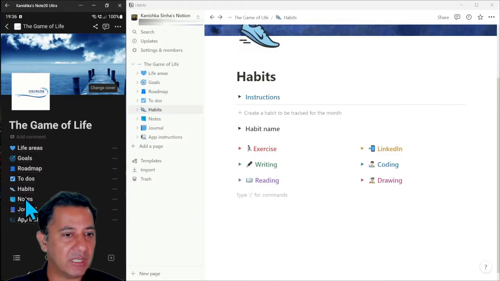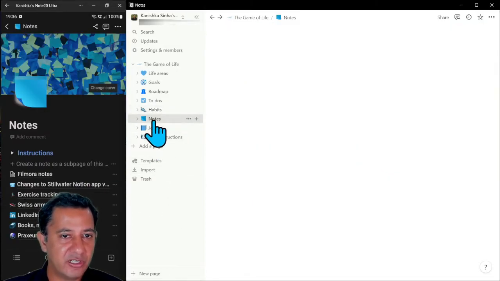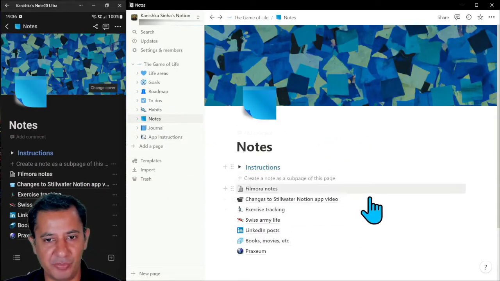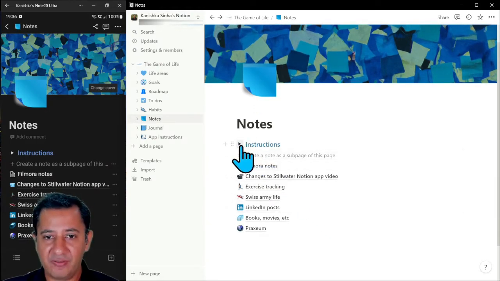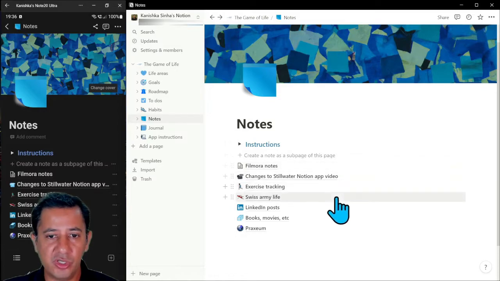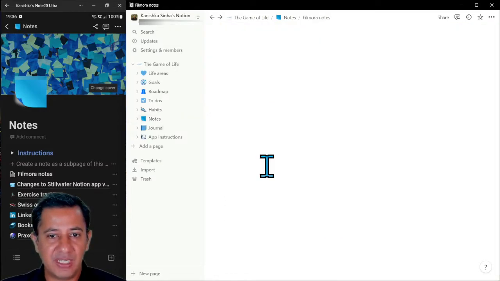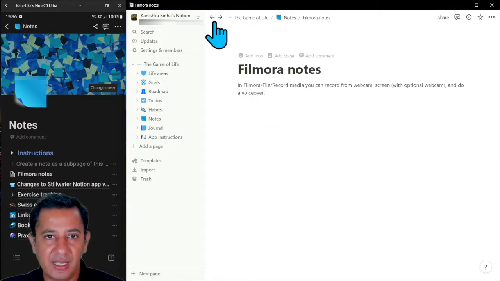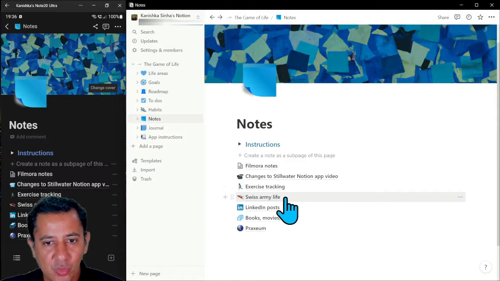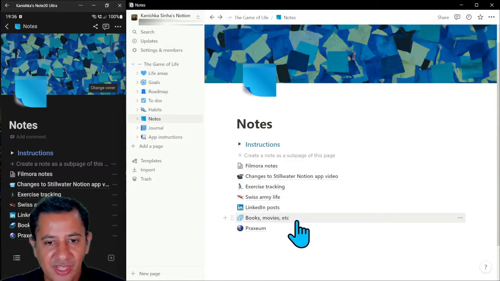So should I go on the mobile? Okay, here's on the mobile. Here it is on my desktop. I'll show it on my desktop. It's slightly easier, okay? So in the notes, again, you have the instructions over here for how to use the notes. You can put any notes you want over here, right? So over here, I'm taking Filmora notes, how to record some of these videos, etc. Any notes you want. Let me give you an example of some of the things you can do.